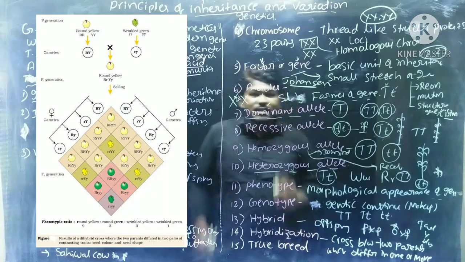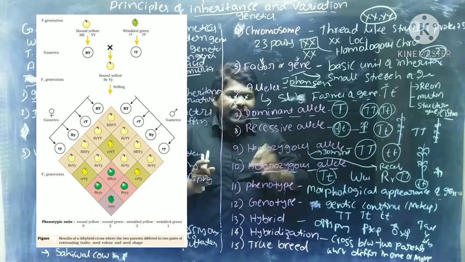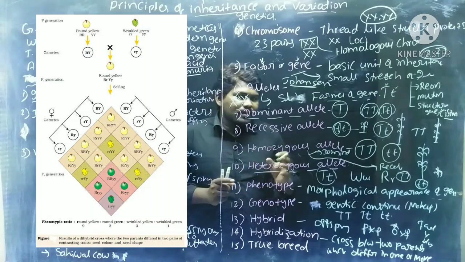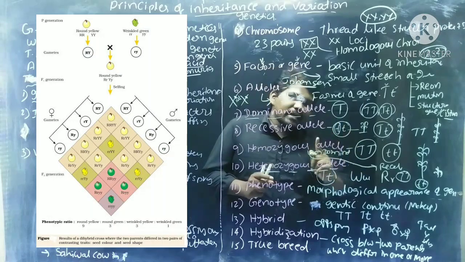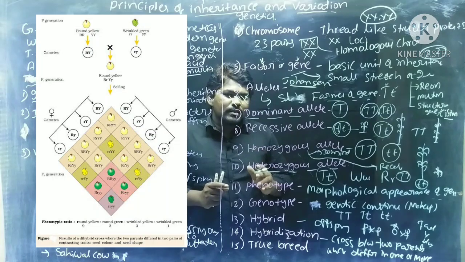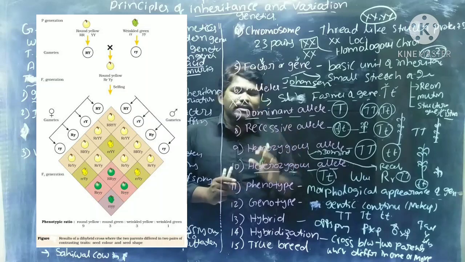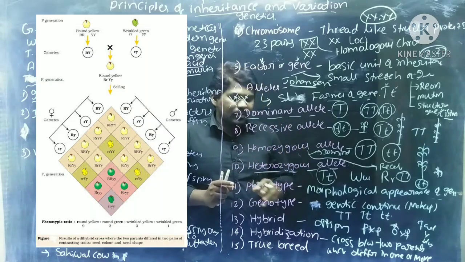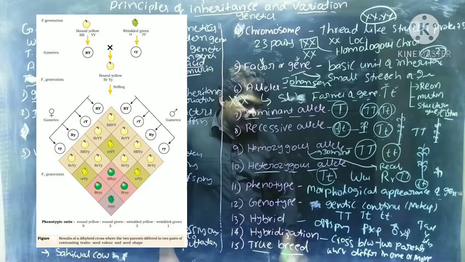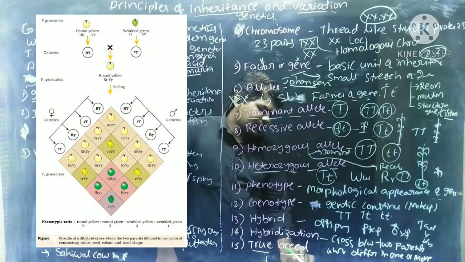Once again, hybridization means a cross between two parents which differ in one character or more than one character. If we cross parents which differ in one character only, that is called monohybridization or monohybrid cross. If you cross animals, organisms or plants which differ in two characters, that is called a dihybrid cross or dihybridization.